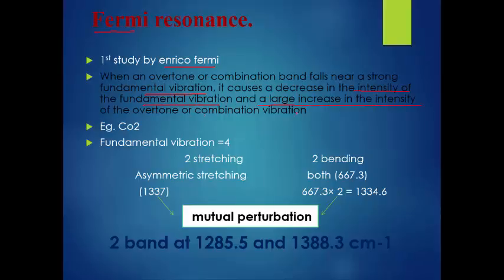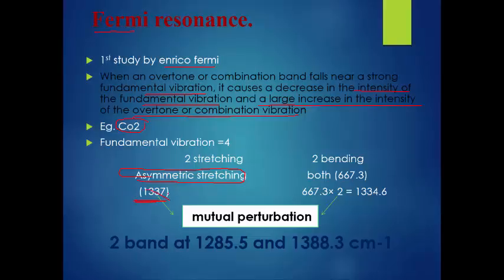What actually happens in the case of Fermi resonance? See the example of CO2. Always remember, Fermi resonance first occurs in the case of CO2. The fundamental vibration of CO2, mainly the asymmetric stretching, occurs at 1337, and I think this is given wrong because asymmetric stretching is not at 1337. This is wrong, sorry. Actually, symmetric stretching occurs at this.